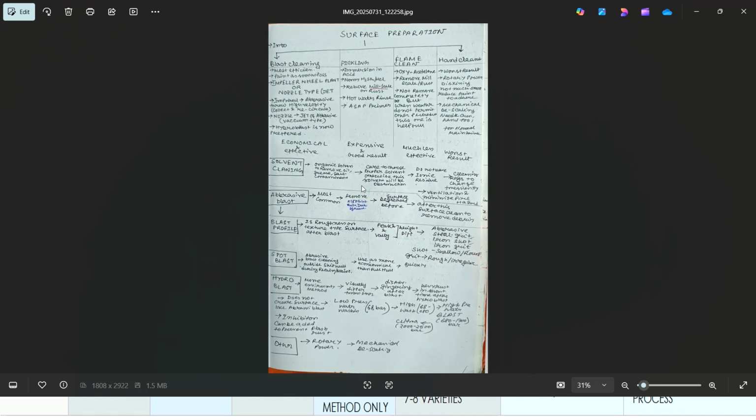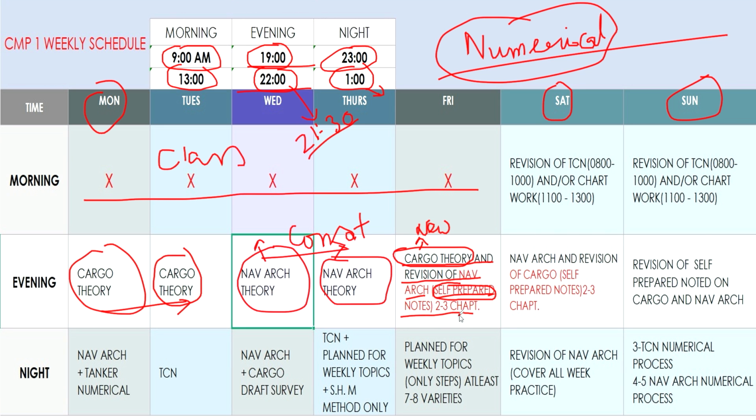This is my note, actually one page from my notes, just as an example. After writing all these things, you will also get a sense of how much you can write in your exam, and you will write like this. So you must practice writing every day. And as I wrote here, self-prepared notes, 2-3 chapter revision.